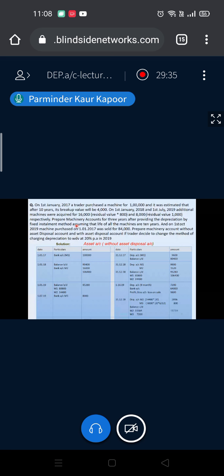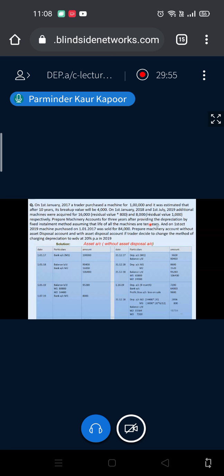Now let's read it. 1st January 2017, machinery purchased for 1 lakh, estimated life 10 years, break-up value 4,000. 1st January 2018, 1st July 2019, another machinery purchased for 16,000 and 8,000. Their scrap is given.